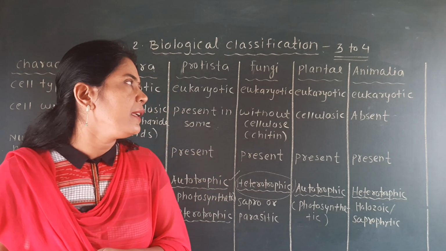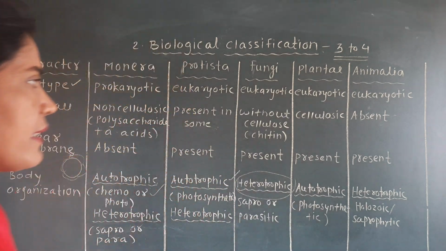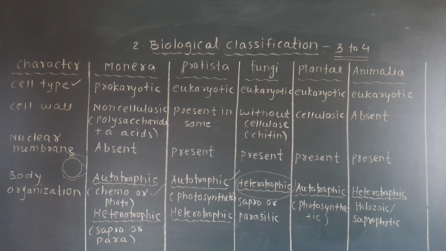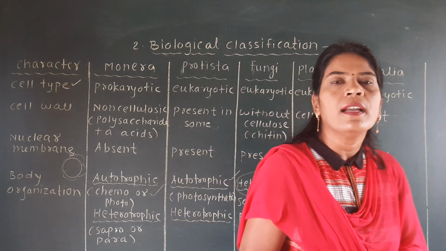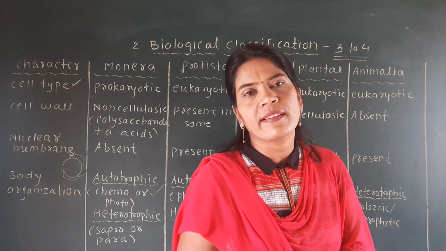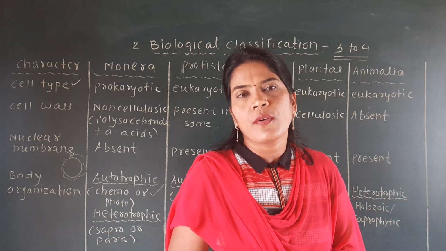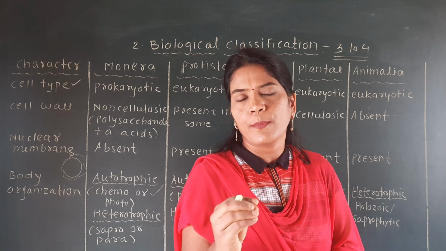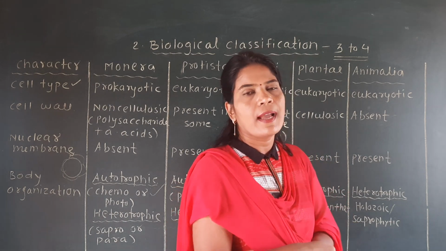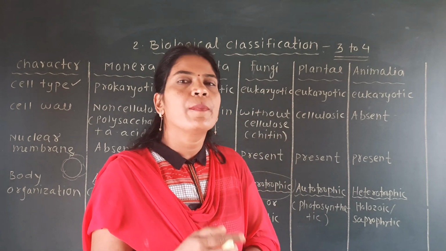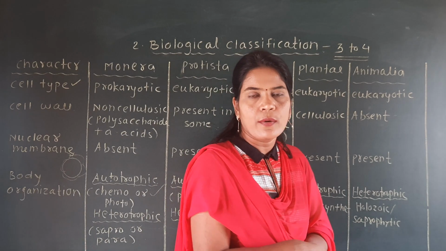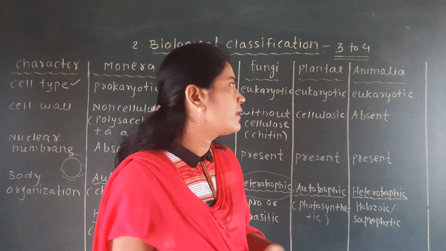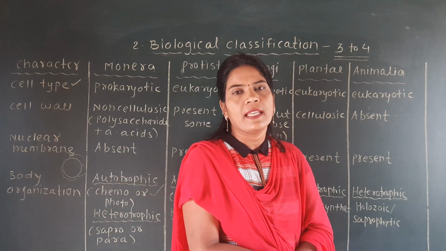For example, in previous standard you have studied the kingdom Animalia, and what in Animalia you have studied? That this kingdom Animalia is divided into non-chordates and the chordates. Non-chordates include the Porifera to Hemichordata, and the chordata include different classes like Pisces, amphibian, reptile, birds, mammals. All you have studied, okay? So all these animals are included in this kingdom Animalia.